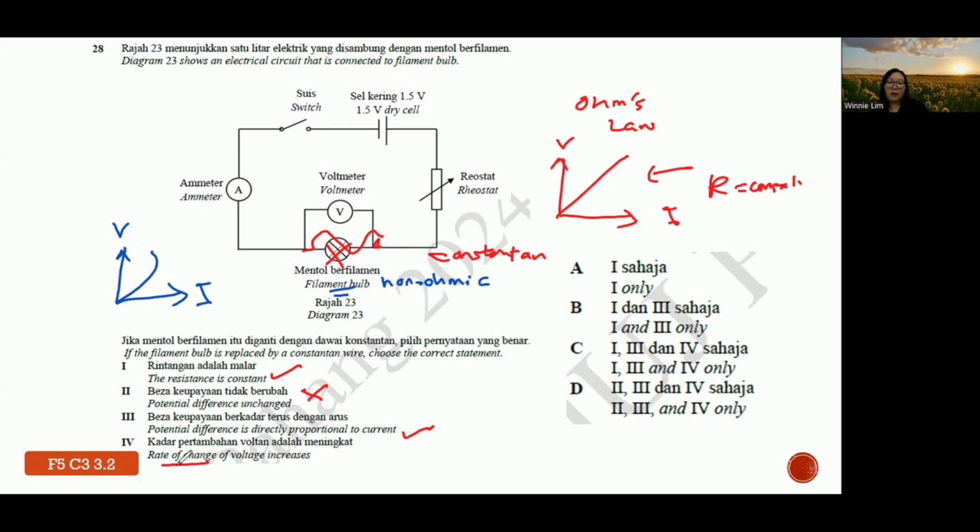They say rate of change of voltage increases. Also a wrong idea. We do not have the term of rate of change of voltage. It's like voltage per time. No such quantity. So that's why number 4 itself is actually wrong idea. So that's why the answer is B.